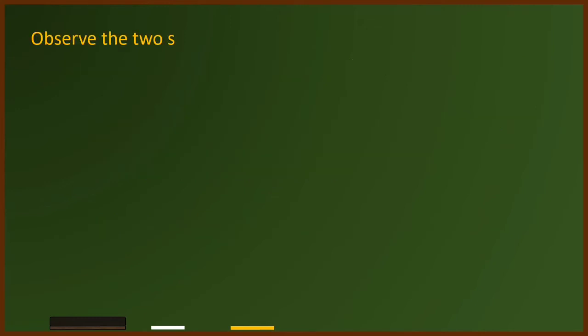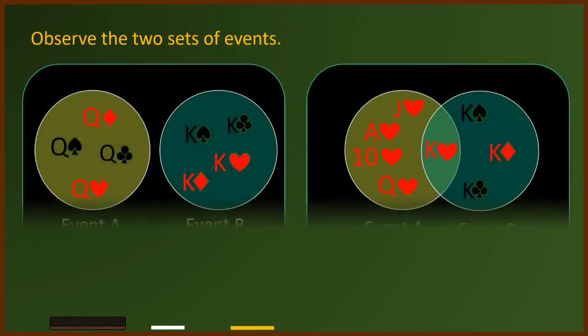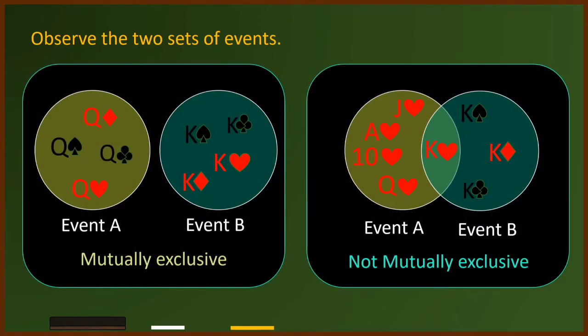Let us observe the two sets of events. Look at the illustrations. In mutually exclusive events, we can see that there are no elements in common to both events. While in not mutually exclusive events, we have the King of Hearts being common to event A and event B.